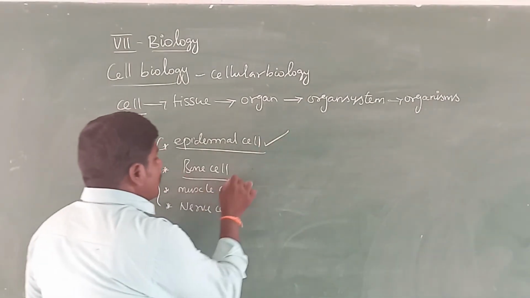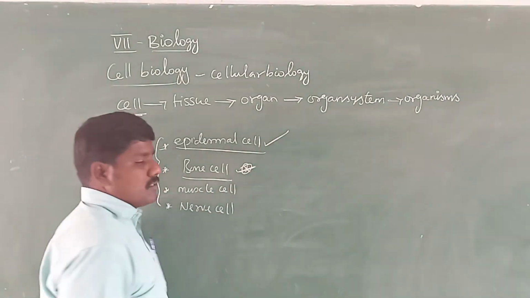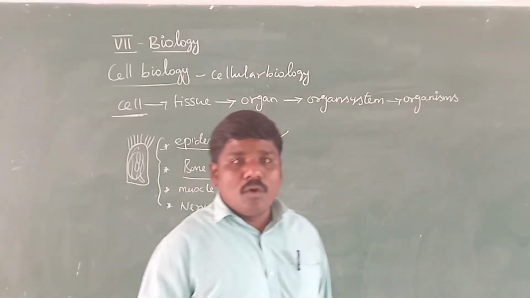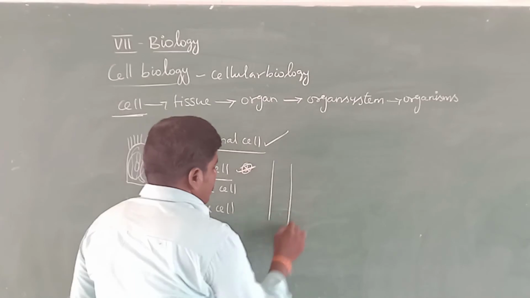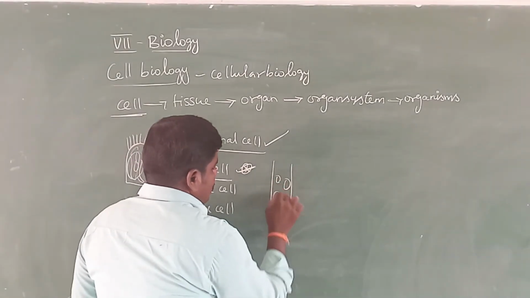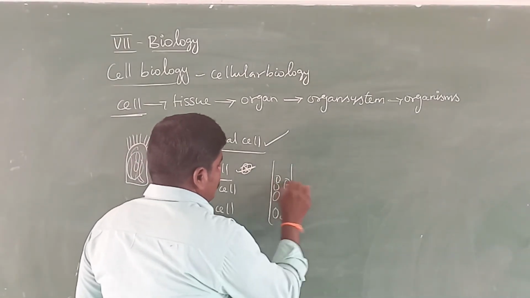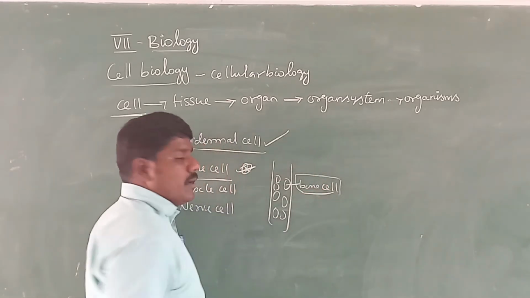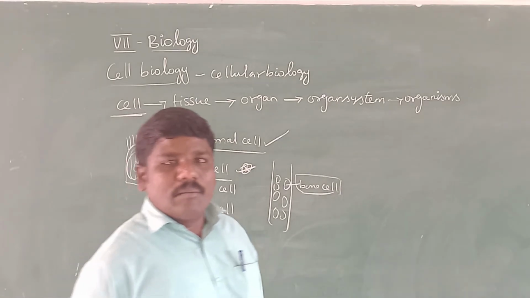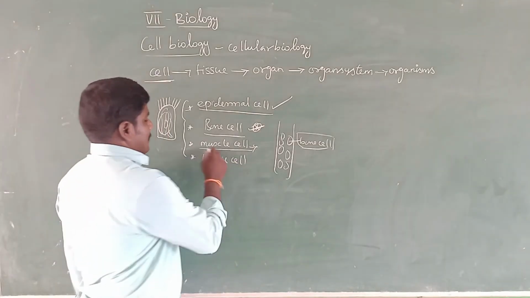Next one, bone cells. Bone cells are present inside our bones. So this one is a bone cell. Bone cells help in the production of blood. Next one, muscle cells.